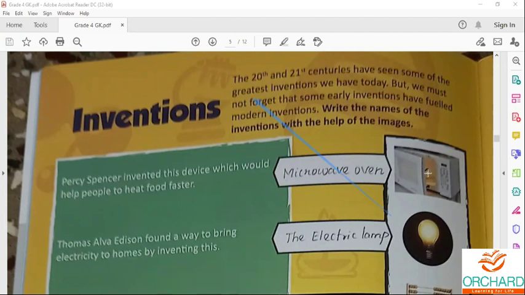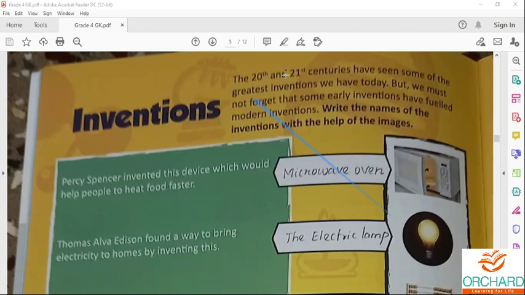So the first one is microwave oven. It is commonly referred to as a microwave.